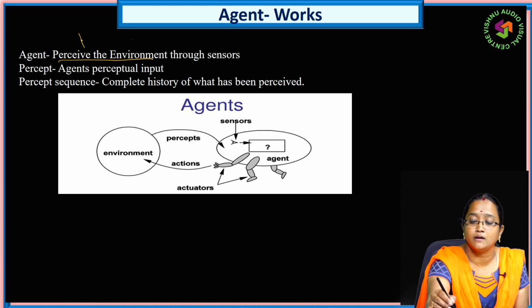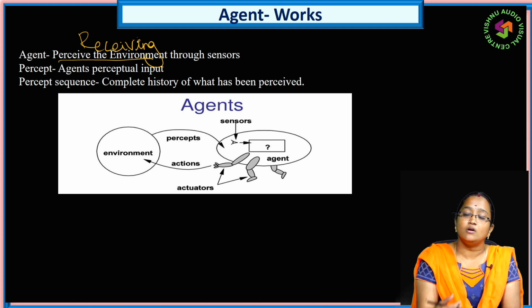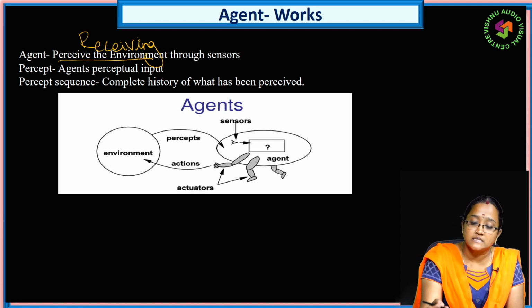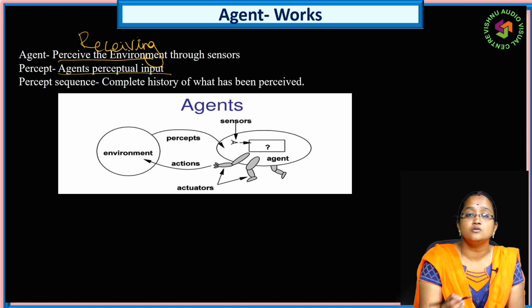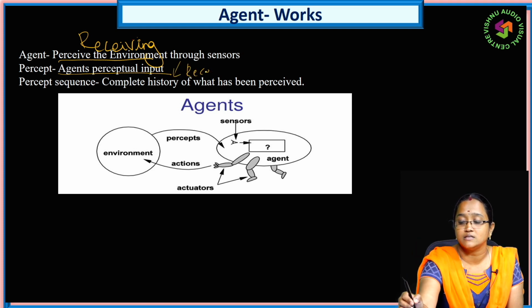Perceive is nothing but receiving the information from the environment. Whatever may be the environment, the agent is going to work in that environment and receive the information. Percepts means perceptual input. So what are all the inputs it received? We can say it as received data.